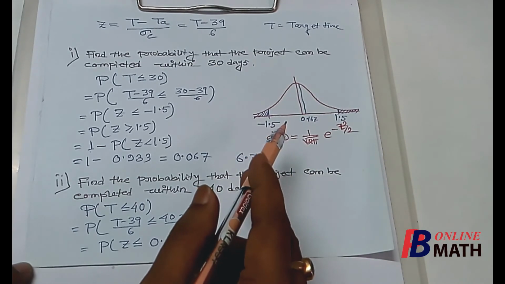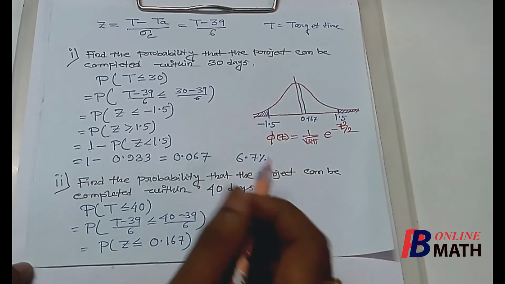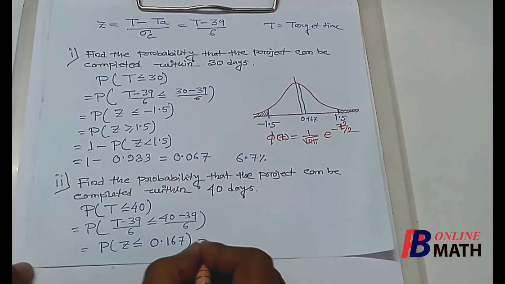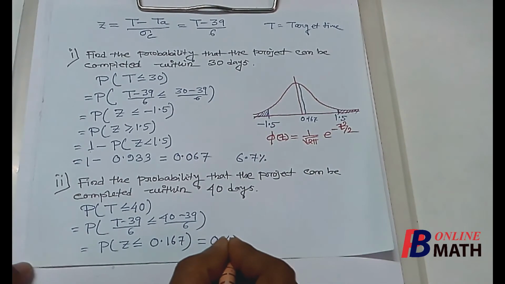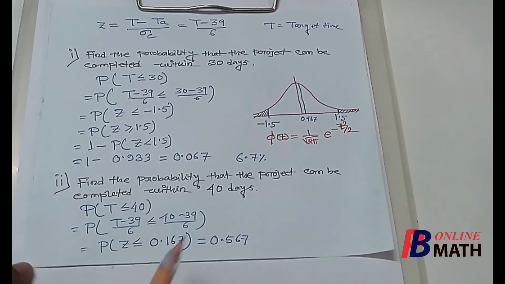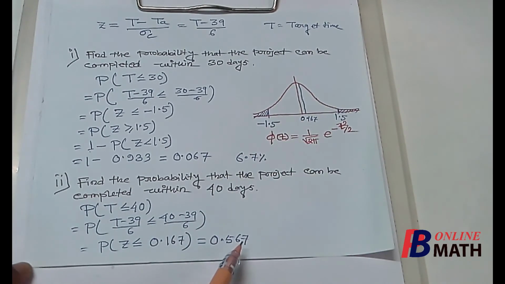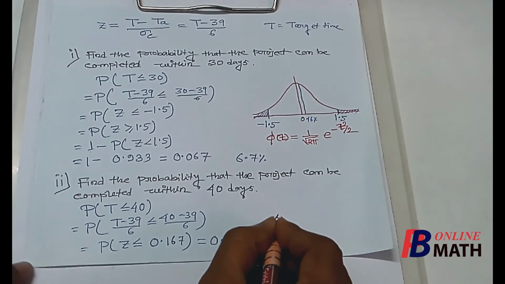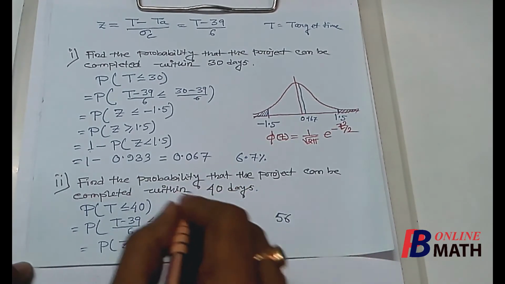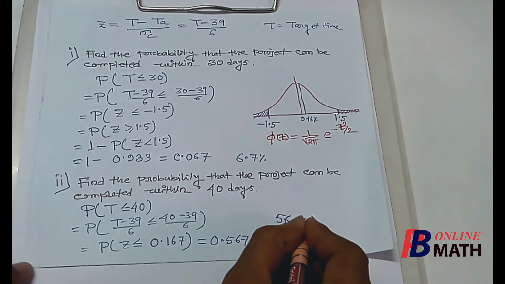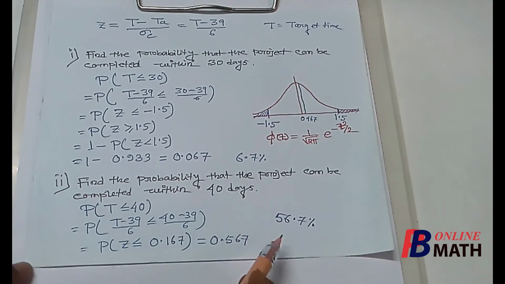From the table of standard normal distribution, we can find that this area is 0.567 approximately. So the probability that the project can be completed within 40 days is 0.567, or the chance is 56.7%. This can be found by multiplying the probability by 100.